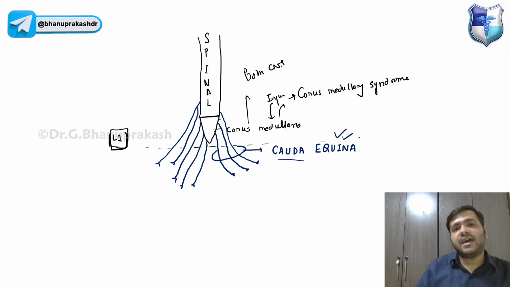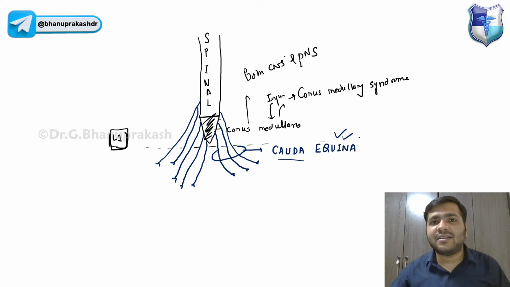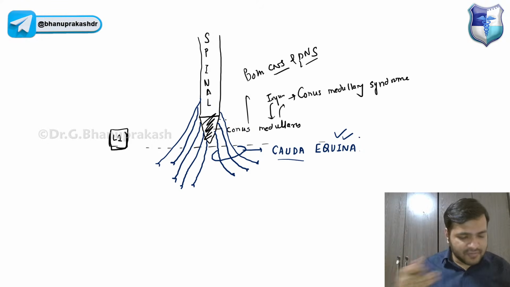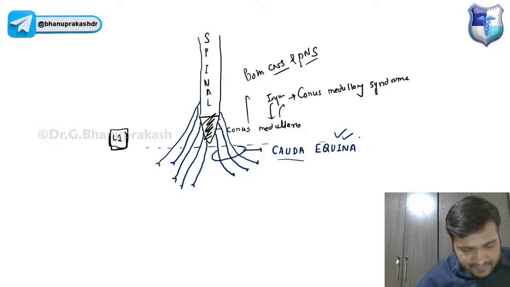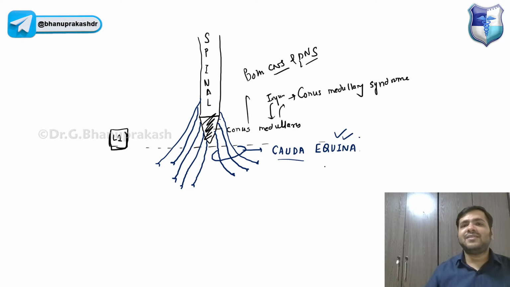Both CNS and the peripheral nervous system, PNS, because the nerves also will get affected now. If the conus medullaris is injured, obviously the central part is affected, but the nerves coming out from this will also be affected, right, Ankit?